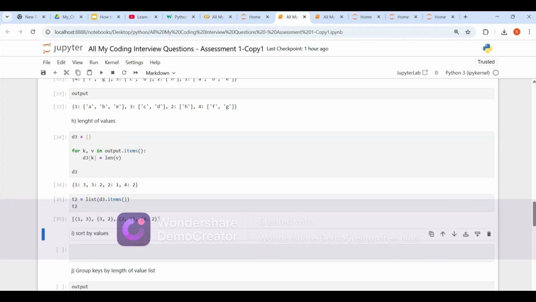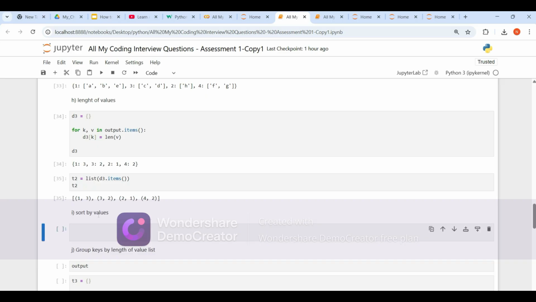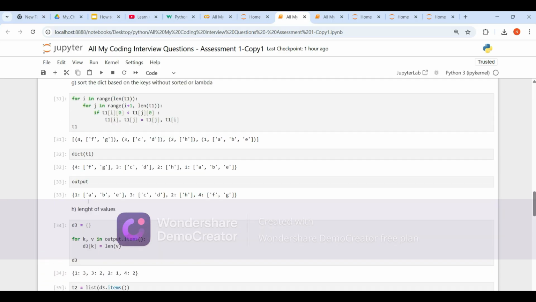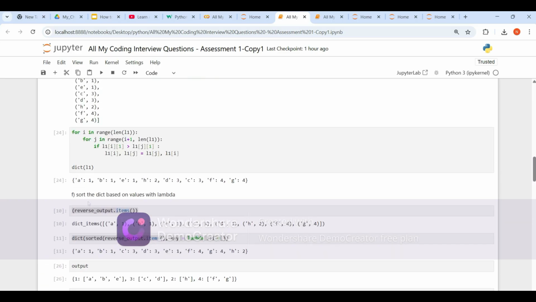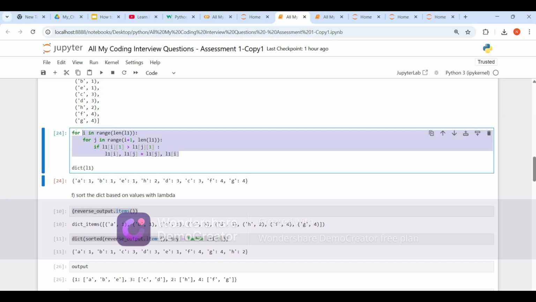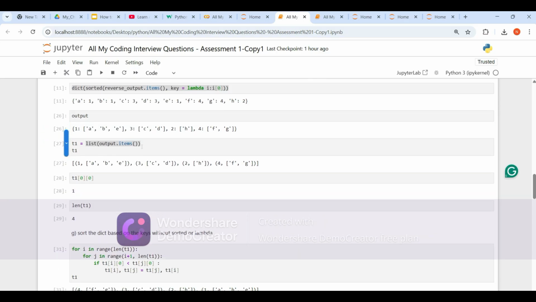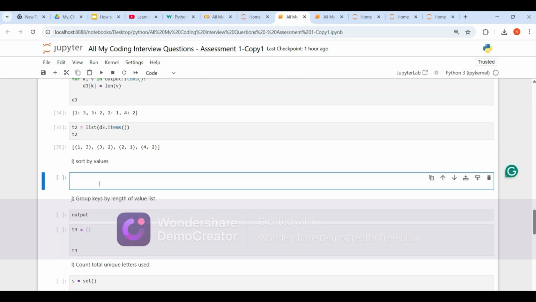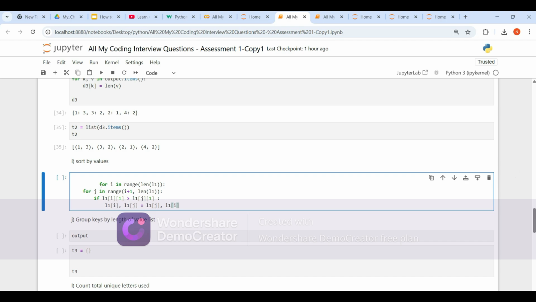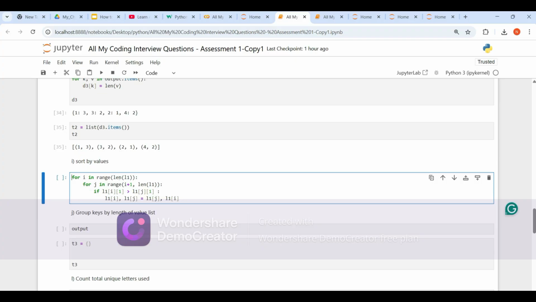Okay, then sort by values, guys. How can we do this? Very simple. Let me copy and paste, so I don't write again and again. This is the values, but what is this?